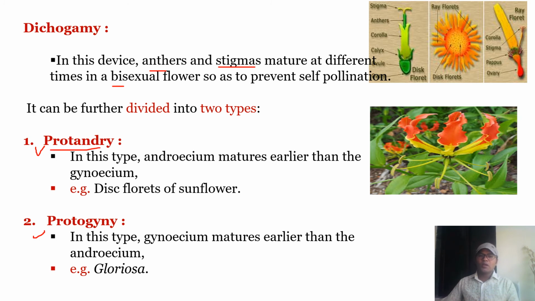What is meant by protandry? Protandry is when the androecium matures earlier than the gynoecium. This takes place in disc florets of sunflower. The next type is protogamy, that is earlier maturity of the gynoecium. The gynoecium matures earlier than the androecium, for example in gloriosa. Here in the photographs you can see both sunflower and gloriosa.